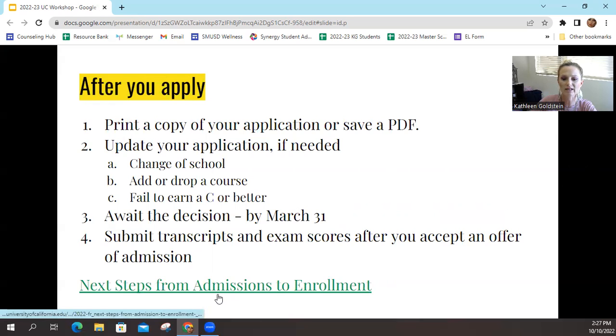And if you want to learn more about next steps from admission to enrollment, you can go ahead and click on that link there.